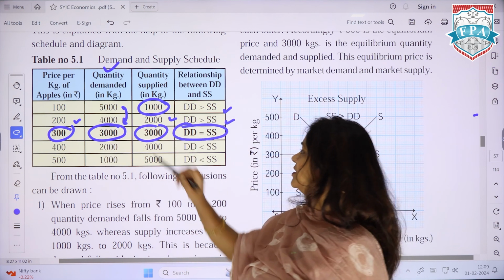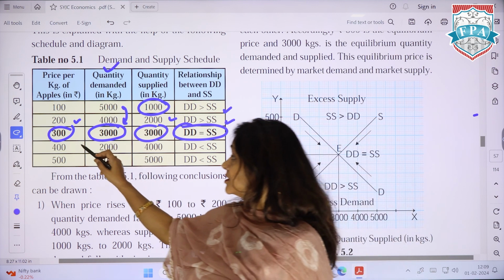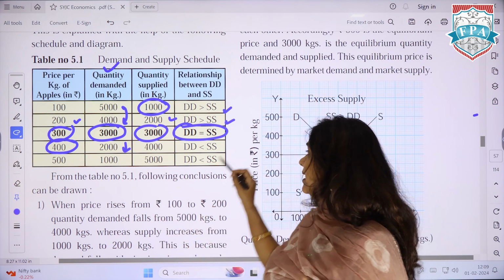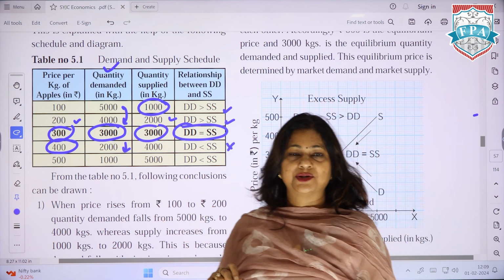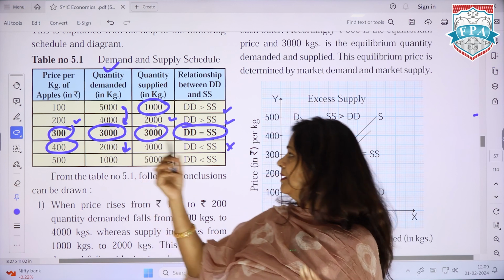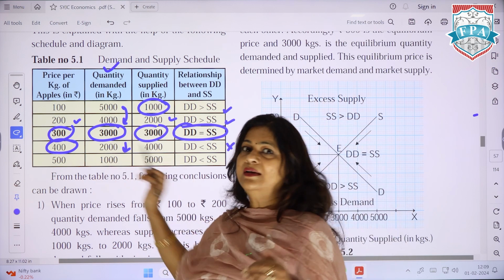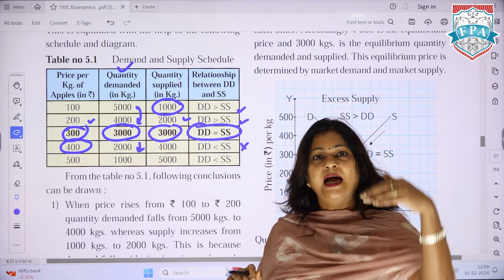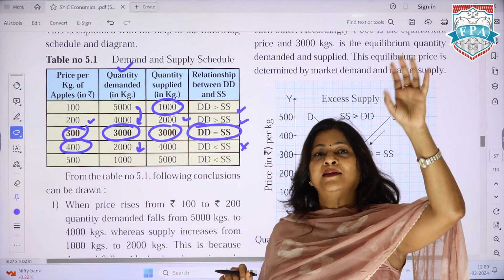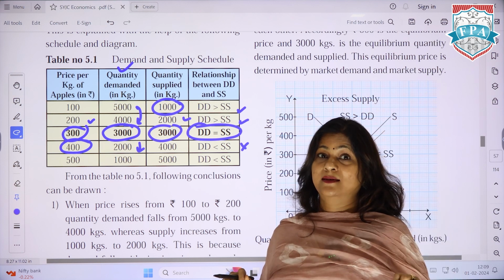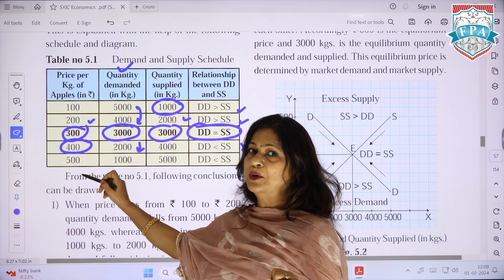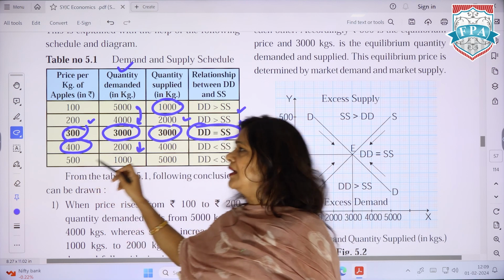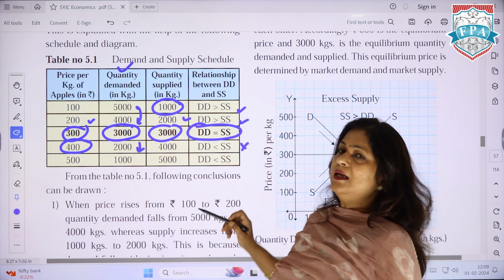Now here demand is equivalent to supply. If price increases, demand will fall but supply will increase, and this is a bad situation because there is more supply, so again the price will have to come down. Price 500 will not happen, according to me we don't need that, right? Because if you increase the price, the supply is more and the demand is less. So technically this situation won't be reached, right? But theoretically we just try to tell the student that okay, at price 500 the demand would be this much.